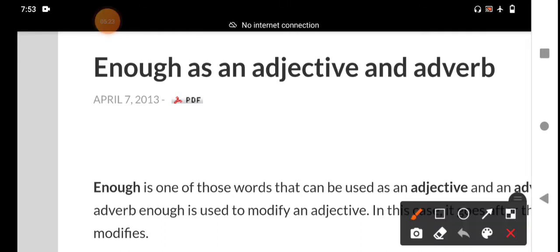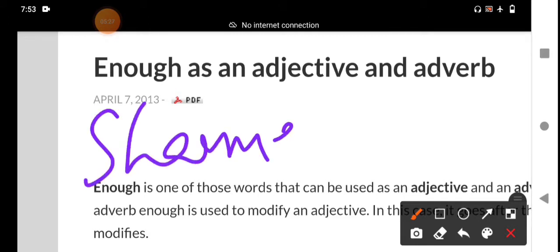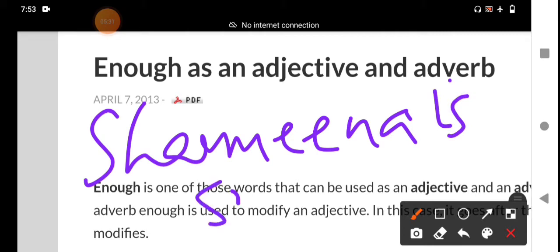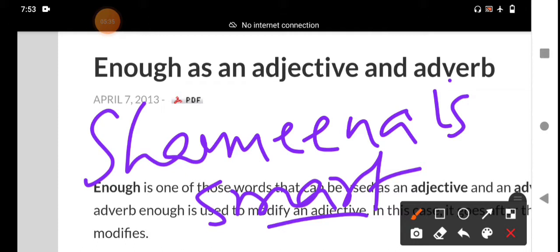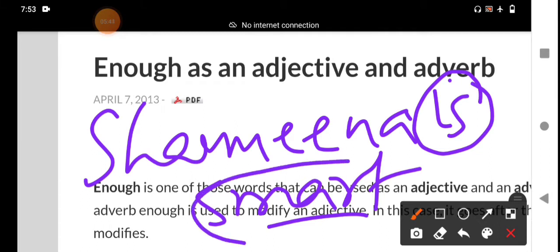Attributive function. For example, Shamina is smart. S-M-A-R-T, smart. Smart is an adjective. It comes after a predicate or verb. It is an adjective, smart, a personality, a quality, a behavior.